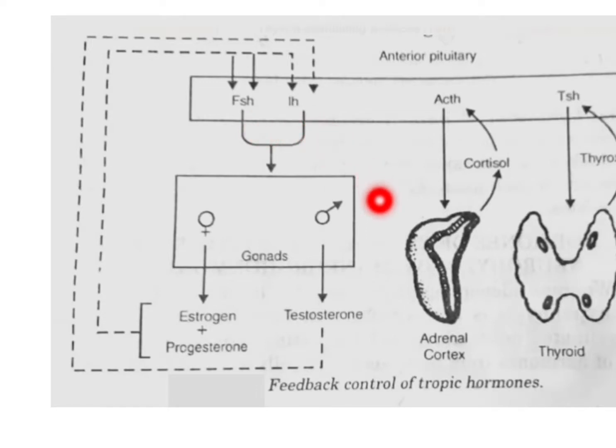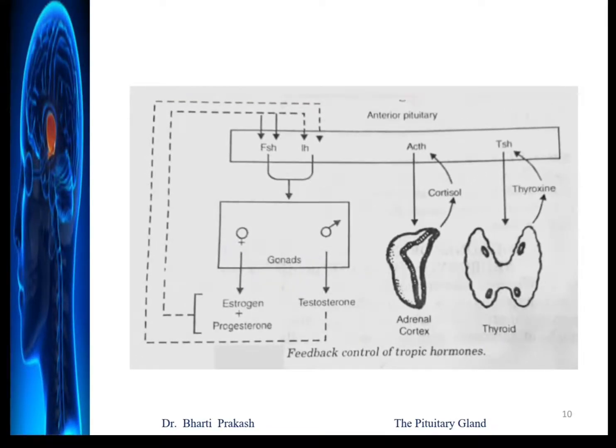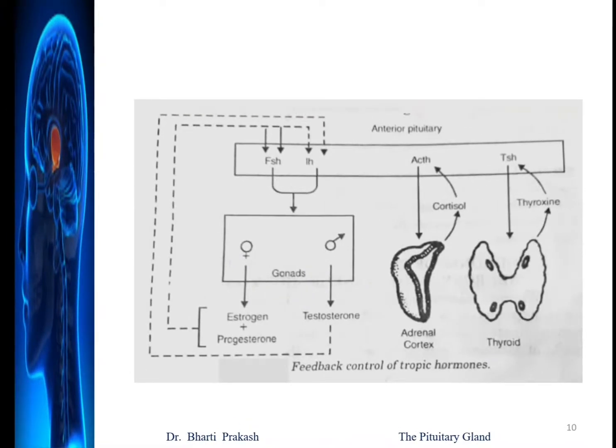Similar is the case in males. If the level of testosterone increases, it gives a negative feedback to the anterior pituitary and it stops secreting the gonadotropic hormones. So in this way, the negative feedback controls the secretion of the respective stimulating hormones.